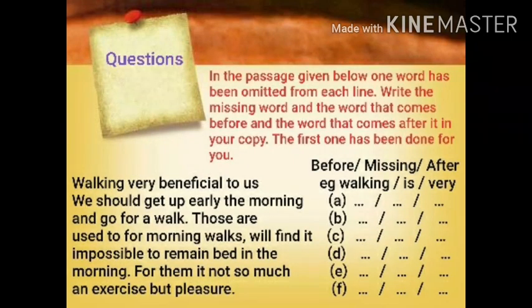So students, here you see I have given one passage. So first I will read the question. In the passage given below, one word has been omitted from each line. Write the missing word and the word that comes before and the word that comes after it in your copy. The first one has been done for you. First I will read the passage.